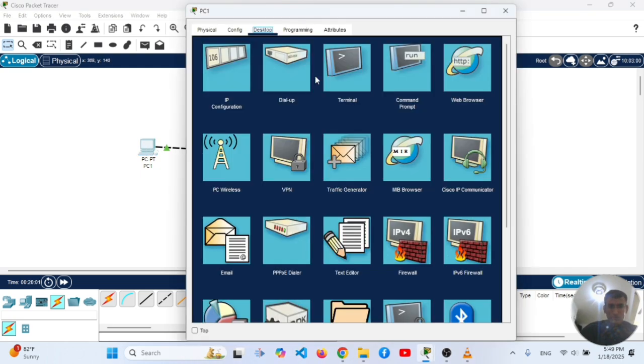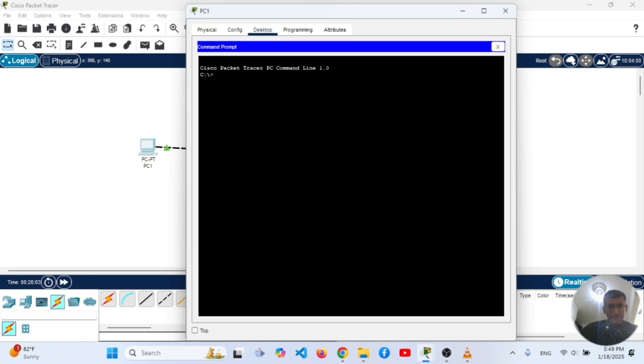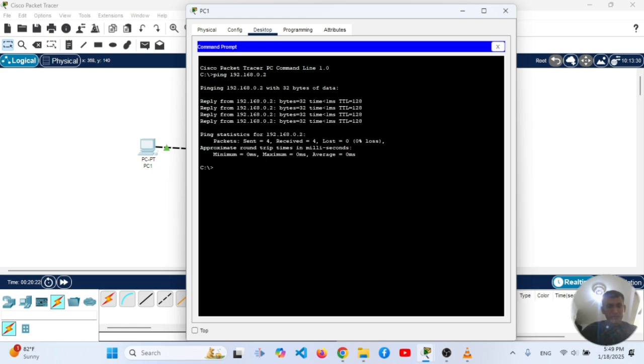Open the command prompt here and send a ping to 192.168.0.2. It will send four packets, sent and received, 0 lost. It means that our communication between the two PCs has been successfully created.